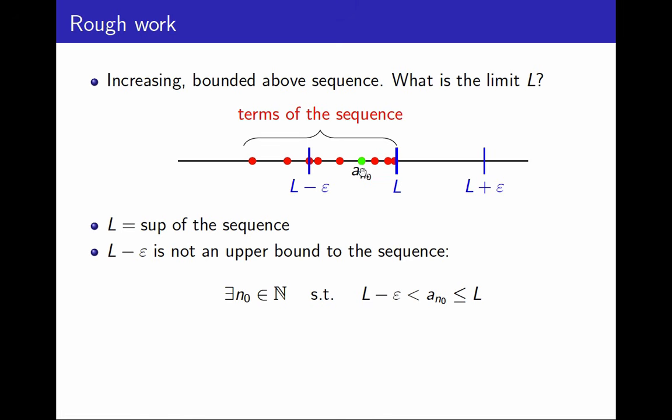But once I find a single term there, because the sequence is increasing, all terms that come after n0 must be greater than a sub n0, and also less than L. So once I find one term in there, the rest of the sequence after this one has to be crowded here, between a sub n0 and L. And therefore, it will be between L minus epsilon and L plus epsilon. And that's it. That will complete the proof. This is not only the idea, but actually the full proof. So if you understand this part, you understand what's about to come. So to conclude, I'm going to take these ideas and write them down formally.